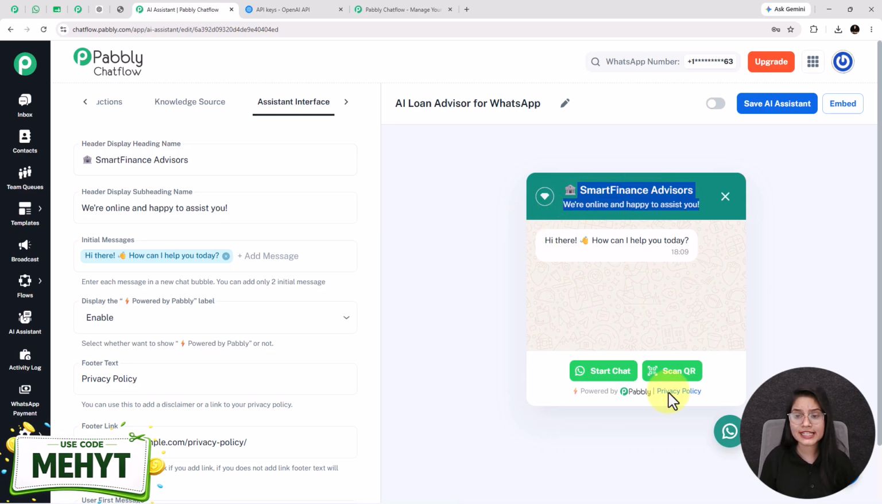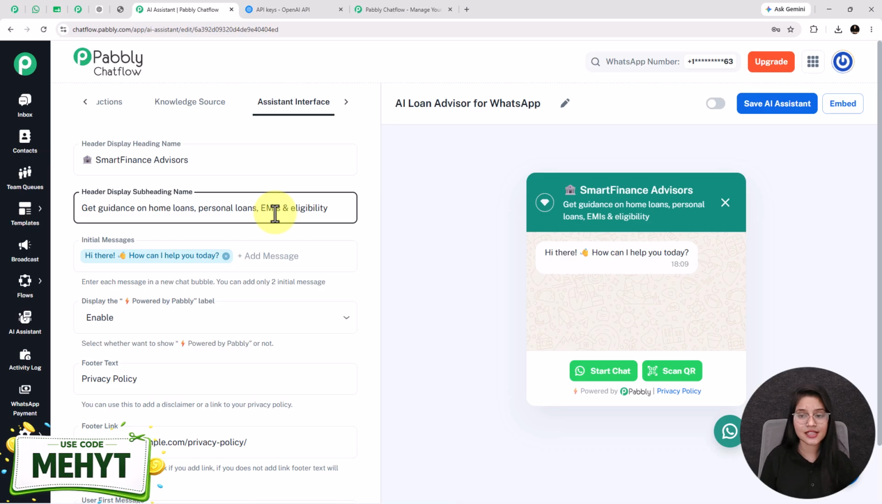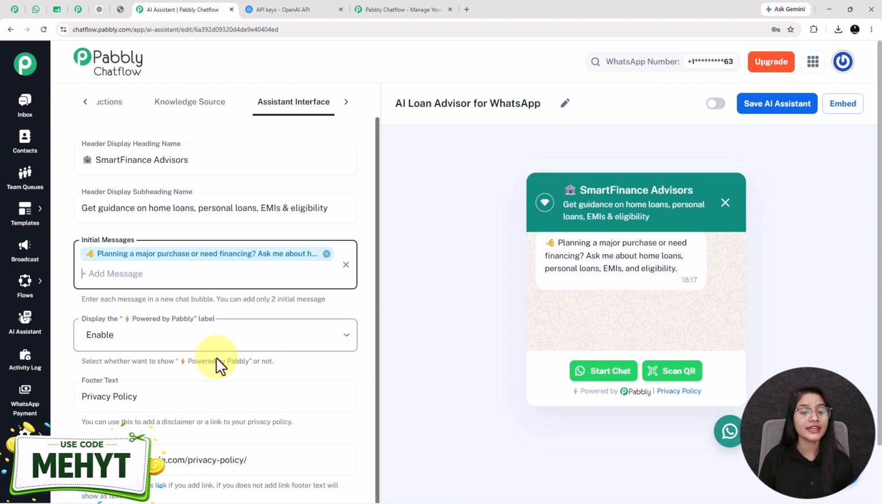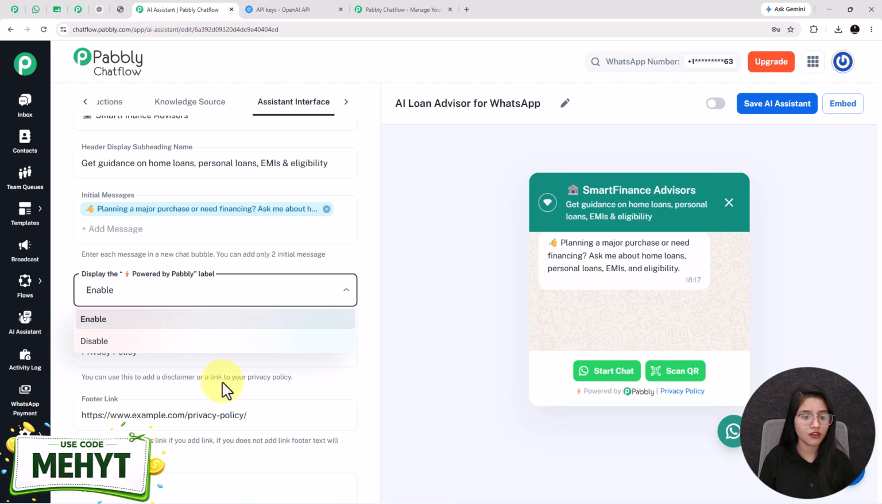So basically, this is the final look of the AI assistant that is going to be visible in front of your user. After that, I am replacing the subheading with Get Guidance on Home Loans, Personal Loans, EMIs and eligibility. And I am also changing the initial message too. Here I have added only one initial message, but you can add two. Next one is the label, that is powered by Pabbly. You can disable it from here if you want to.